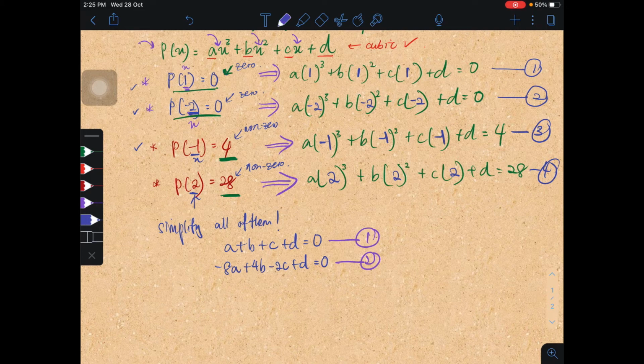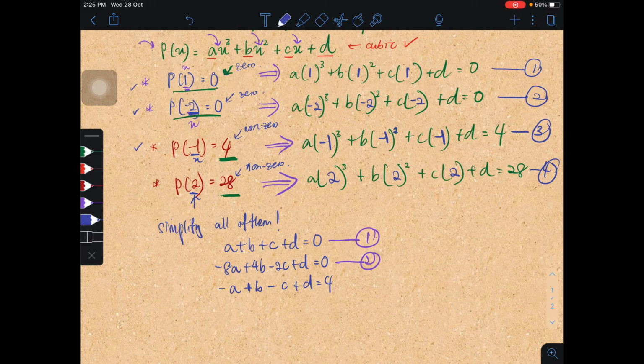The third equation is negative a minus b minus c plus d equals 4. Is it correct? No, this should be plus b, guys. Be careful, because this is squared. So squared negative 1 is 1.